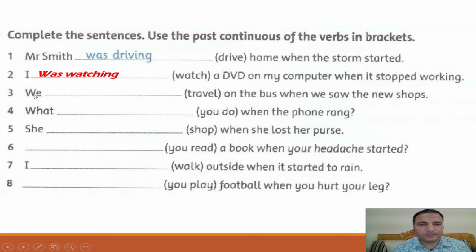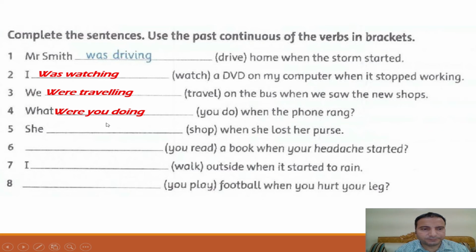Number three, we dash travel on the bus when we saw the new shops. The subject pronoun we is plural, so I use were. We were traveling. Number four, what dash you do when the phone rang? Also the subject here, you, I use were. What were you doing?